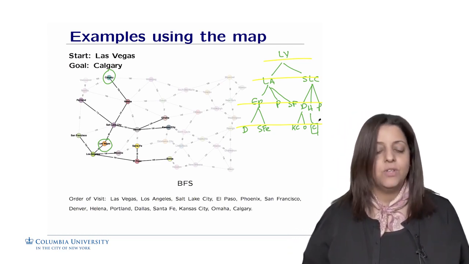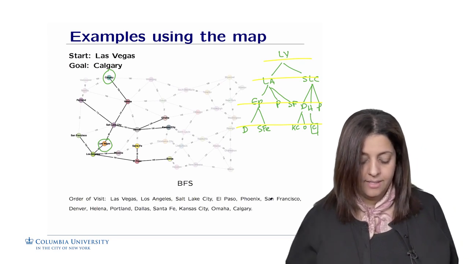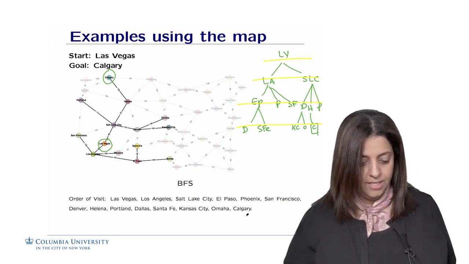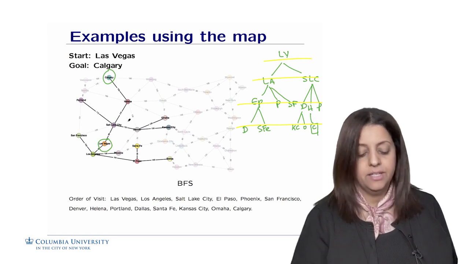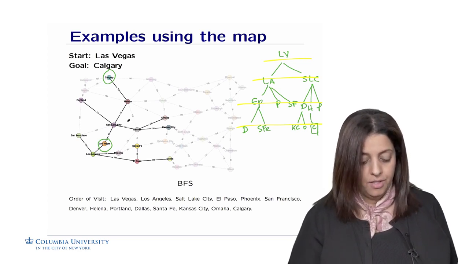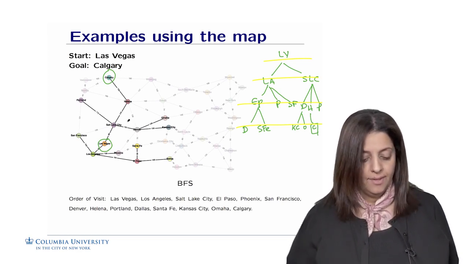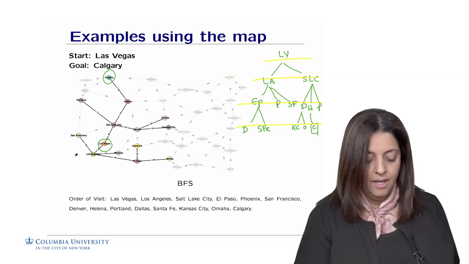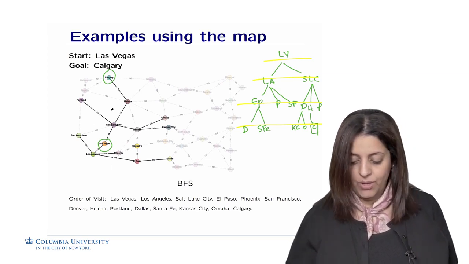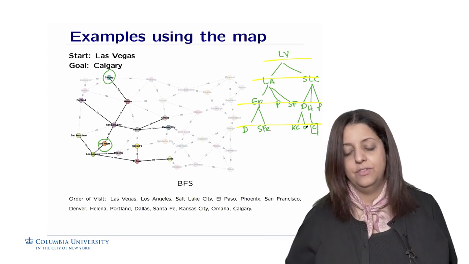And for your reference, you have the order of visit that's given in this path here. That's the order in which we have been exploring the graph to reach Calgary. All right, so you see how we are exploring level by level. At the end, we are going to reach Calgary at the third level in the search.